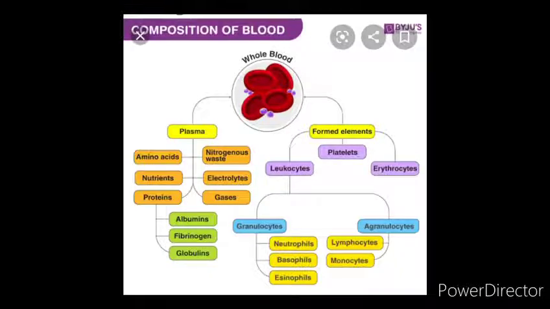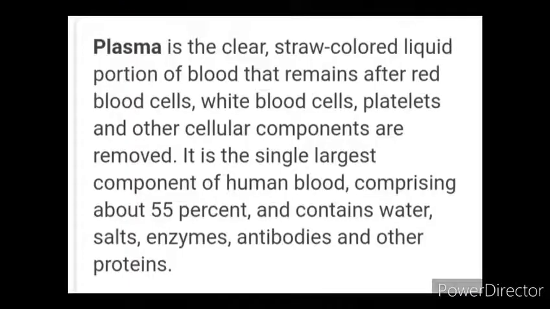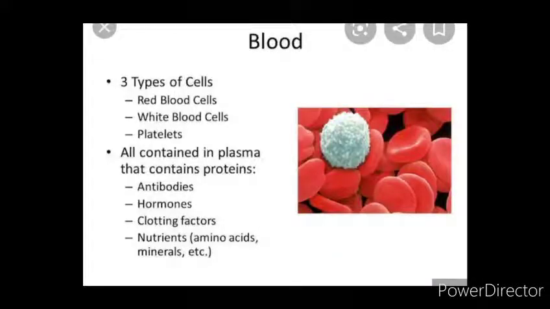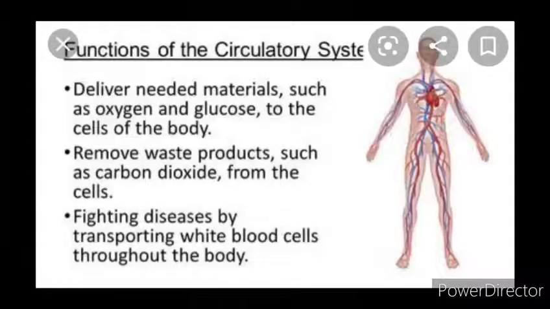Now we will learn about plasma. Students, plasma is the fluid part of blood in which blood cells float, and it is faint yellow in color. It contains water about 90%, plasma proteins about 7%, and digested food, waste, gases, salts and hormones, which are about 3%. Students, there are three types of blood cells. First, red blood cells, RBCs. Number two, white blood cells, WBCs. And third, blood platelets.